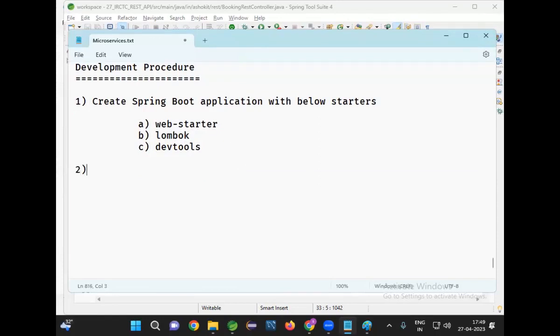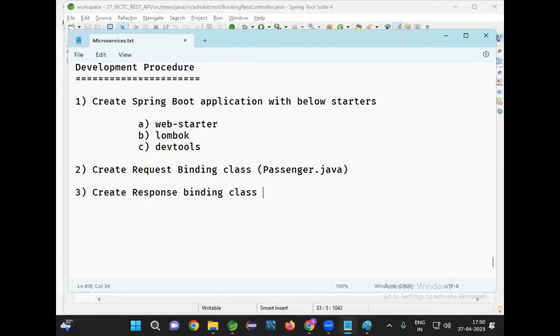Then second step, create request binding class. What is the meaning of request binding class? The class which is used to store request data. Request binding means the Java class which is used to store the data coming in the request. Then after, create response binding class. What is the meaning of response binding class? The class which represents response data. Request data will be represented by Passenger. Response data will be represented by Ticket.